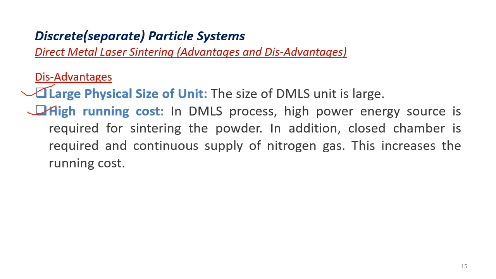In addition to this, the system should be working in a closed chamber and a continuous supply of nitrogen gas is required, as oxidation may be one of the drawbacks for the product which I have developed if they are exposed to air. So this increases the running cost or the operating cost of this machine, which adds up into the product development.